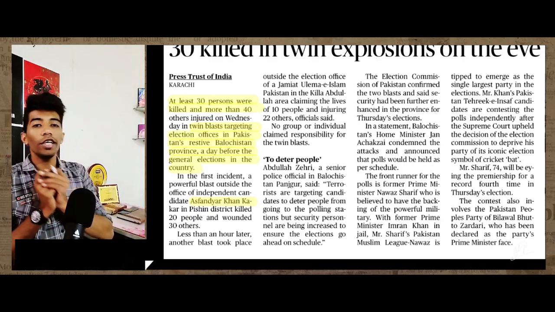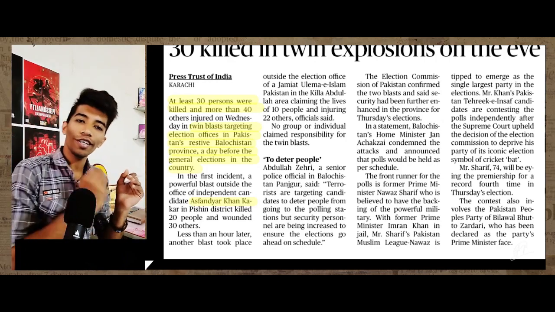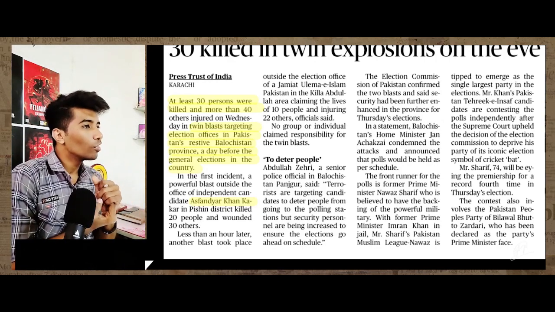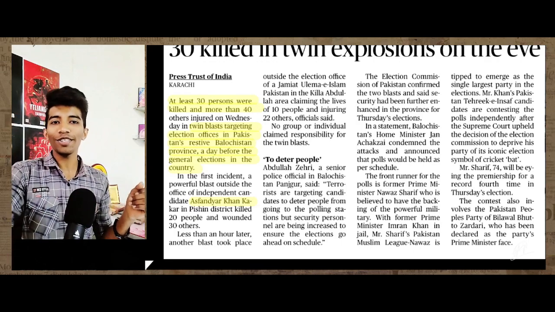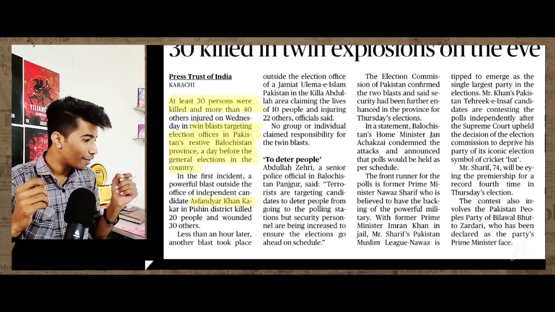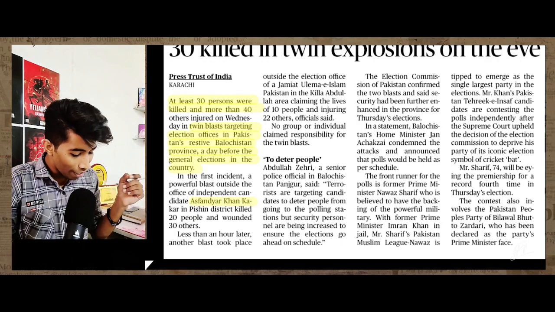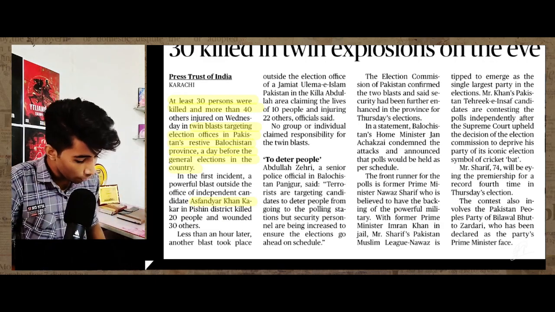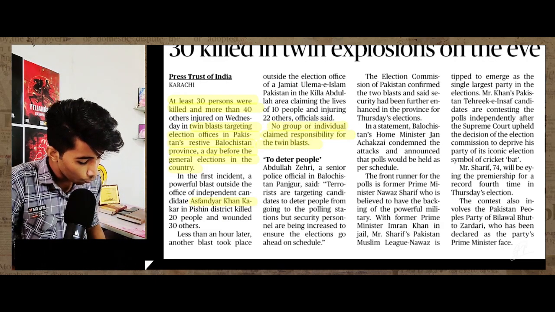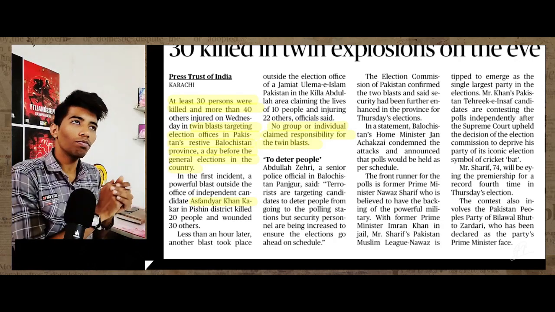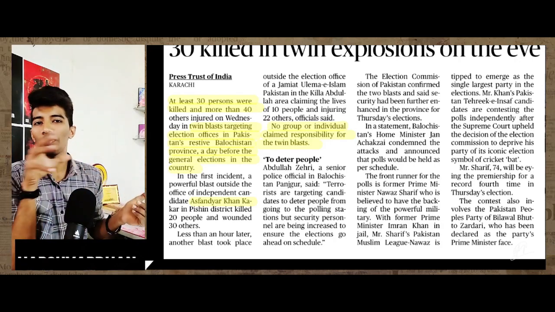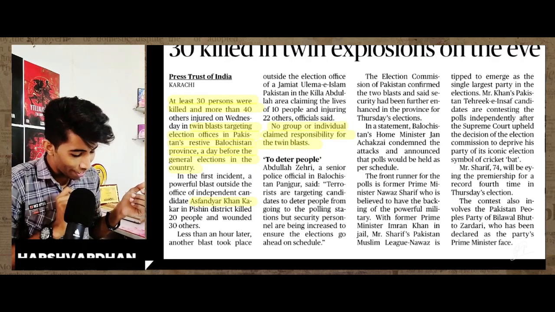And as you are seeing, even Pakistan is not safe enough to live. I hope you can understand what the situation of Pakistan is, and I can't comment anything on it personally. No group or individual claimed responsibility for the twin blasts, because Pakistan never takes responsibility like that for anything.